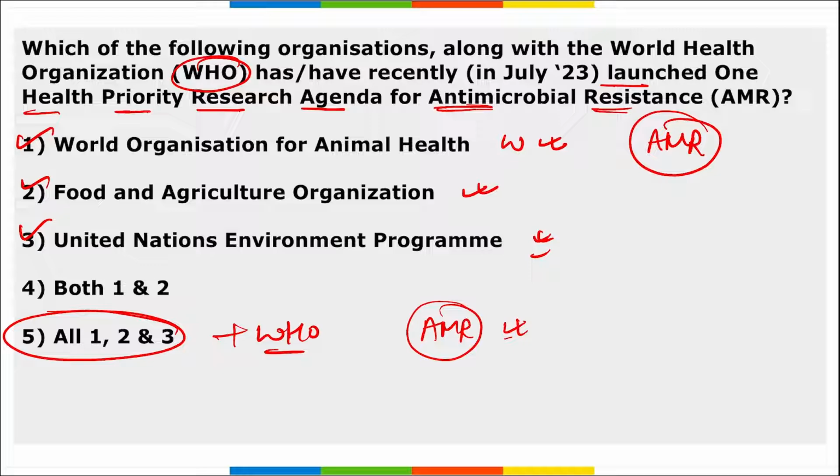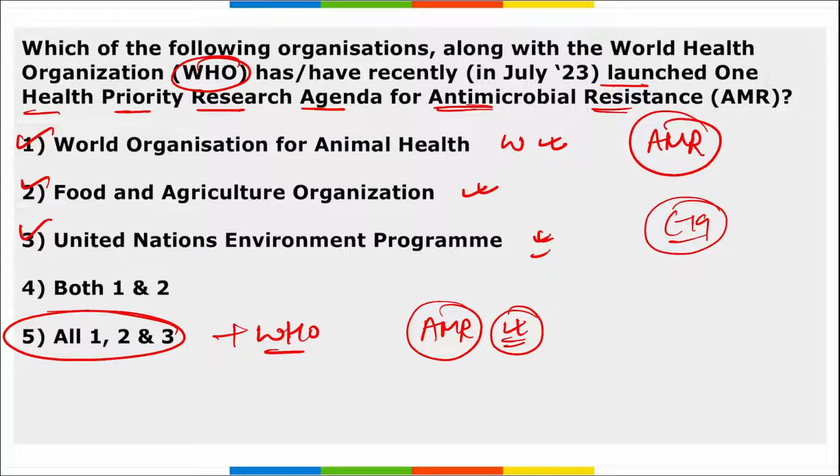And what is this antimicrobial resistance? While taking medicines for a longer term, these microbes, these bacteria, viruses, develop resistance, and those medicines that we are using for a longer time won't be beneficial on those bacteria or viruses. You can consider the example of COVID-19.